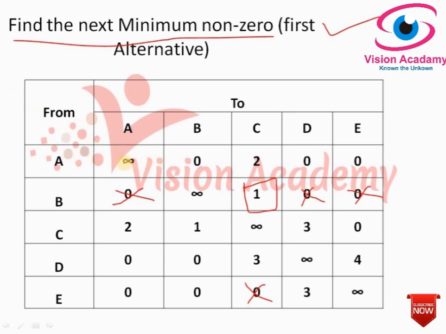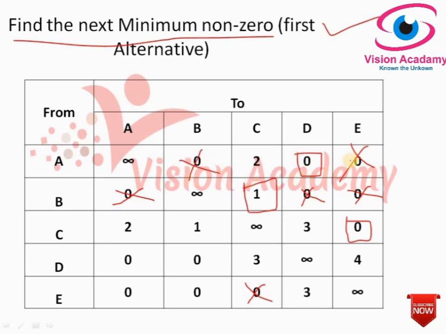I will start with the rows and find a single zero. Here there is no single zero, so cross it out. Here there is a single zero. Yes, give a rectangle around this and cross out all other zeros in the column. Next, here there are 2 zeros. Next I will start with the columns. There are 2 zeros here. Here there is 1 assignment and 1 is crossed out, and here it is a single 0. So I will give a rectangle around this and cross out all other 0 in the row.